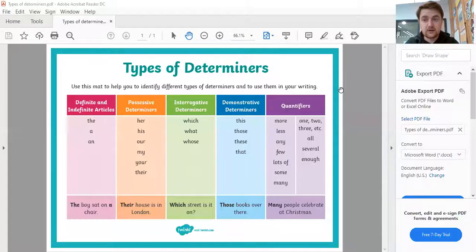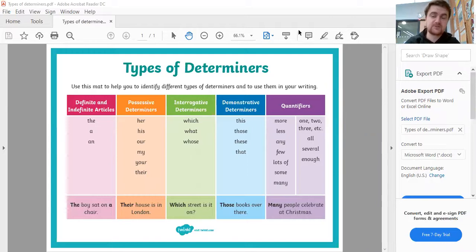If you're not sure how to find a determiner, that's absolutely fine as well. What I've got is I've got a resource on there that you guys can use, which I will show you now as well. So it gives you a list of some different determiners that you might look for and the different types of determiners that there are. So please have a look at that to help you out.